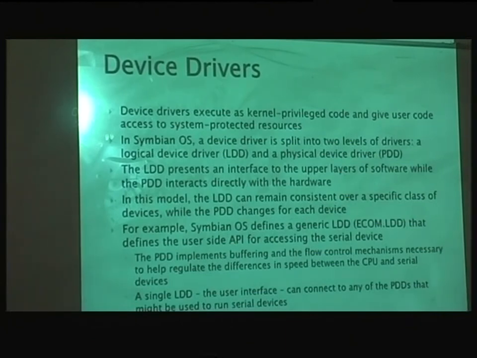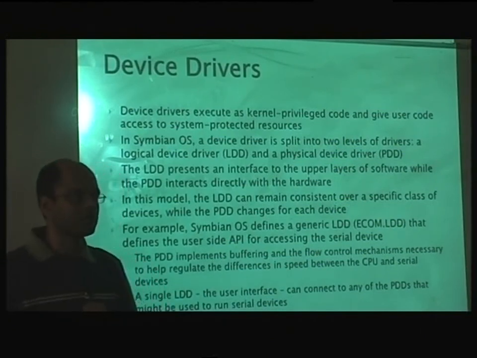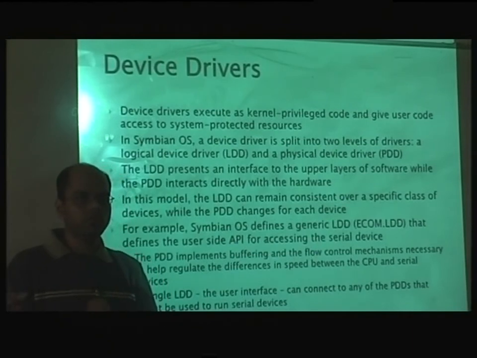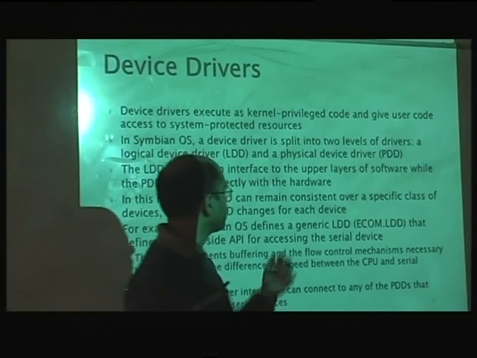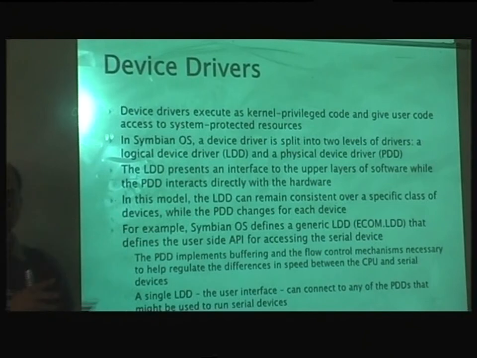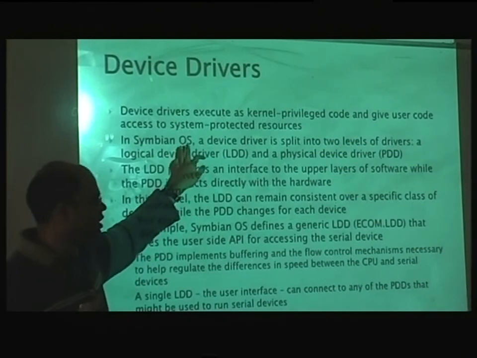So if you have a sound card which is an 8-bit sound card, and then another computer has a 16-bit sound card, right? So it varies now. So what you need is a different physical device part, which communicates to the sound card. But the logical part is still the same. You will still open up a WAV file or MP3 file, take the data and send it, right? Depending upon which sound card, it will have different bits. But the name of the files is still the same. And the advantage of this is now you can port the same Symbian operating system to different manufacturers' phones: Samsung, Nokia, Sony Ericsson and so on, and it becomes portable.